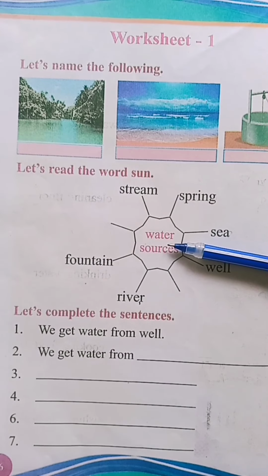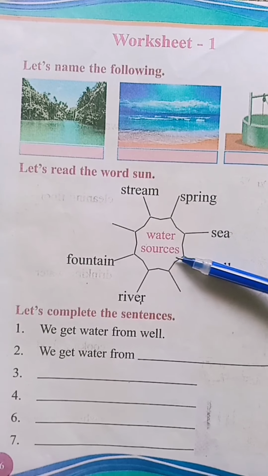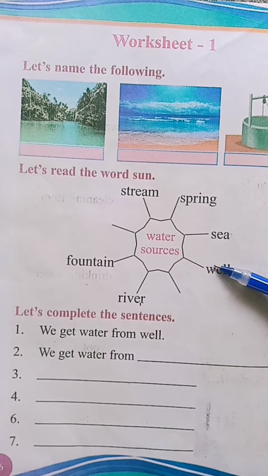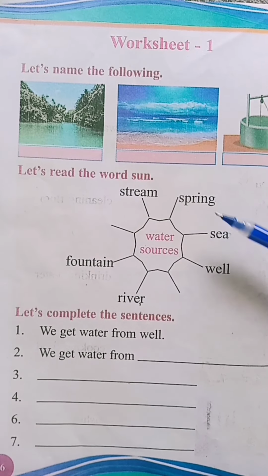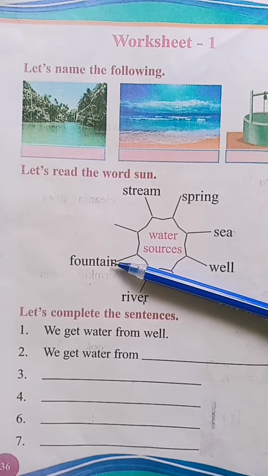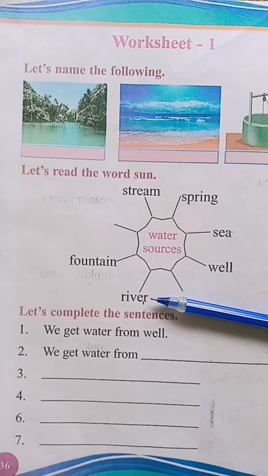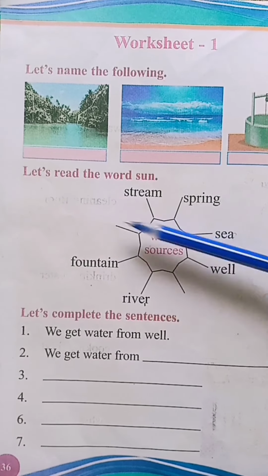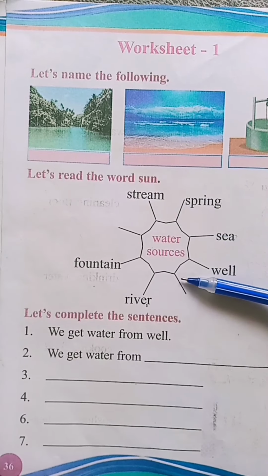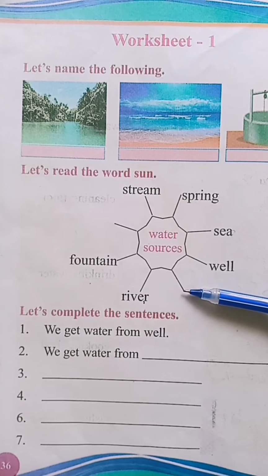Let's see which are the different water sources. Look here. Well, sea, spring, stream, fountain, river. So children, the next 2 you have to write here.